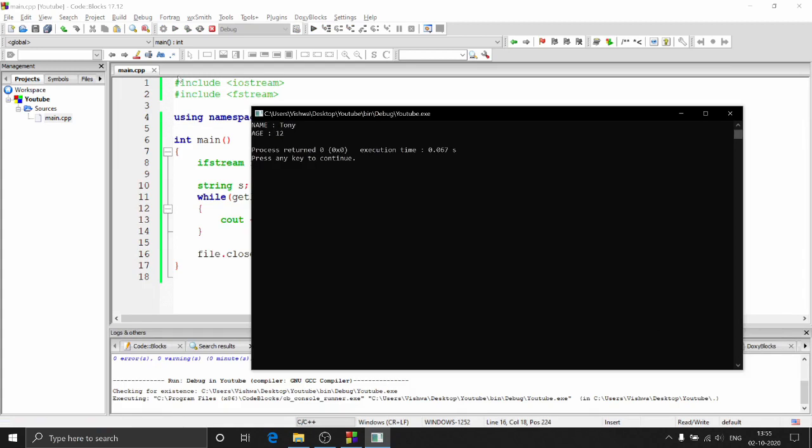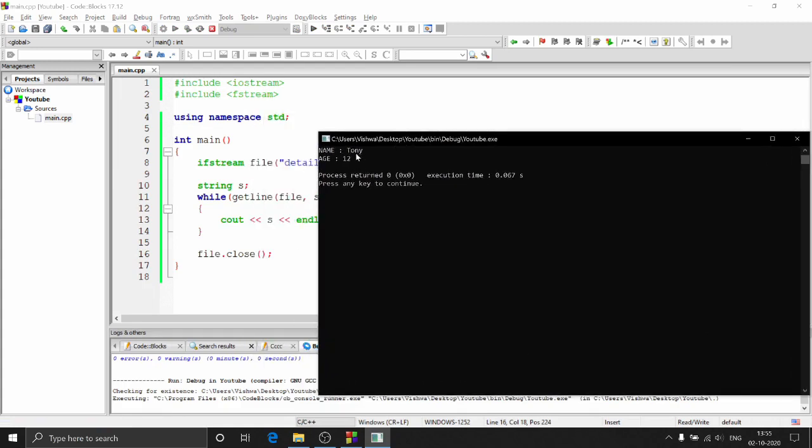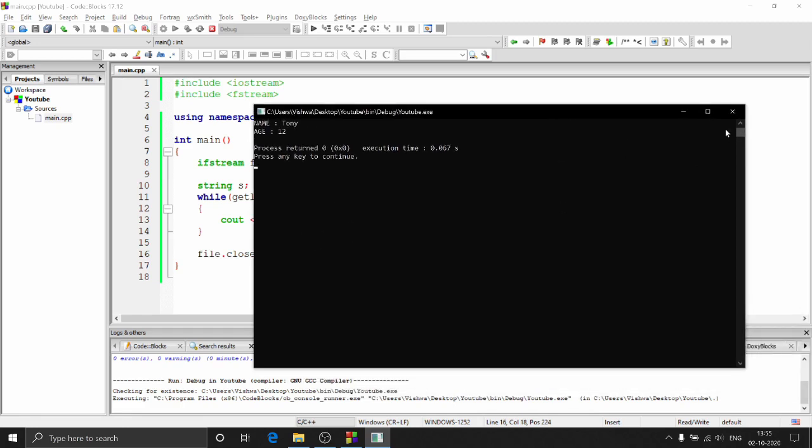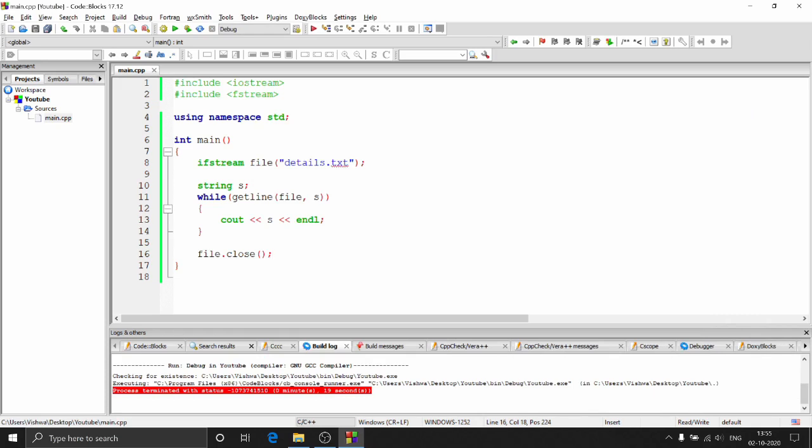Well, basically these are nothing but details, right? So you have name, Tony, age, and something like that. So you can maintain a table like that. This is just to store text data. This is just to store ASCII data. There's actually another, better way to store information like this. It's nothing like SQL. If you're familiar with SQL, it is nothing but a database language. But for now, what we can do is we have something called binary files.